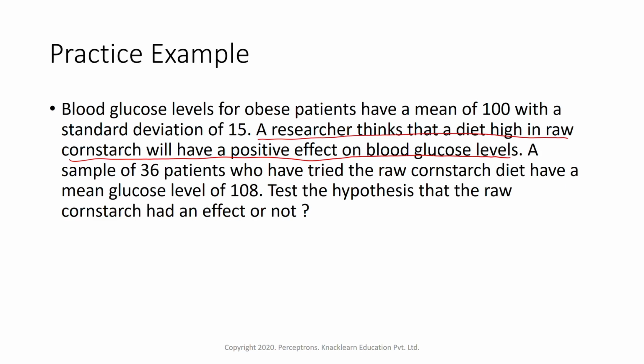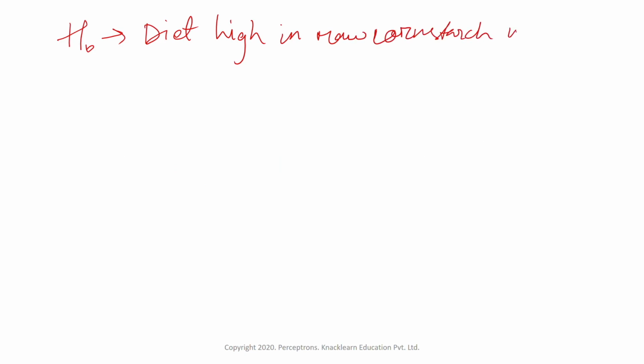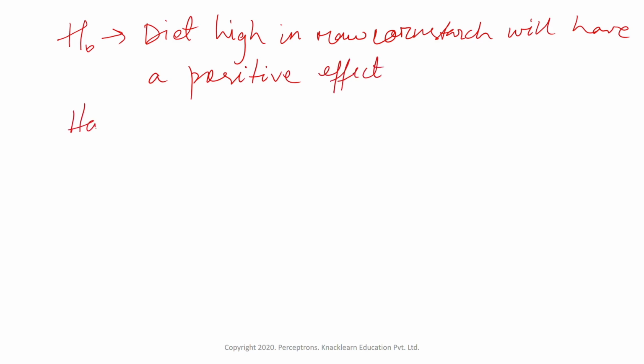So the null hypothesis is: diet high in raw corn starch will have a positive effect on blood glucose level. And the alternate hypothesis will be exactly the opposite.